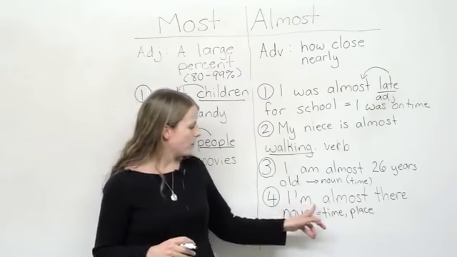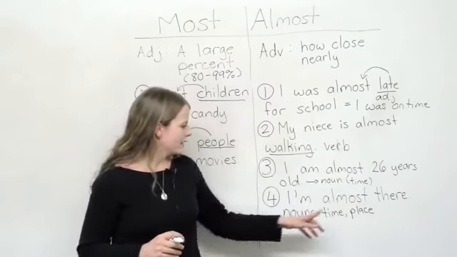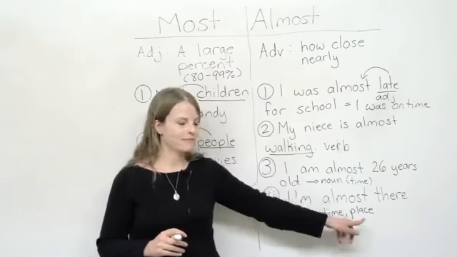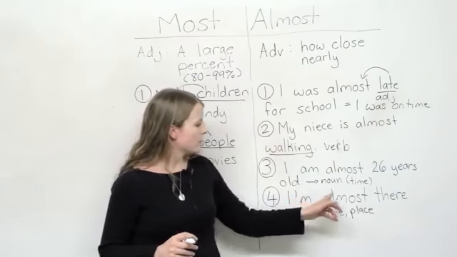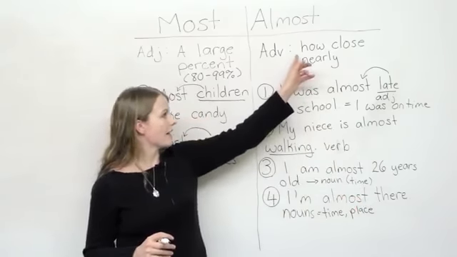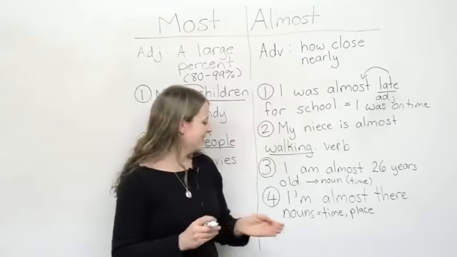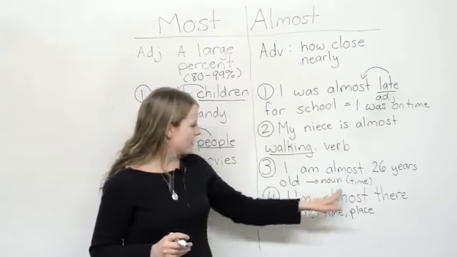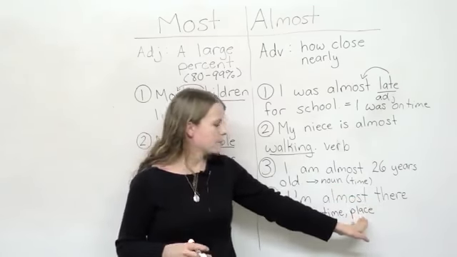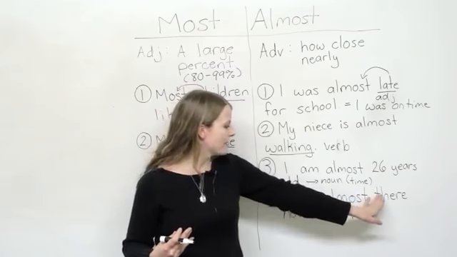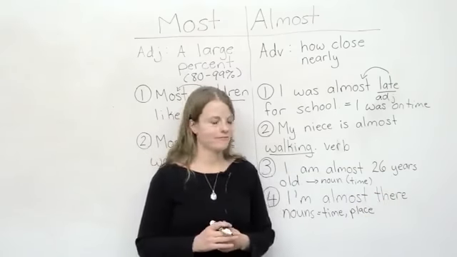Finally, I'm almost there. So this is referring to a place. Where are you? I'm almost there means you're very close. How close are you? Very close, but not there yet. So again, we're describing a place, we're describing a noun. We can change there to any destination we want.